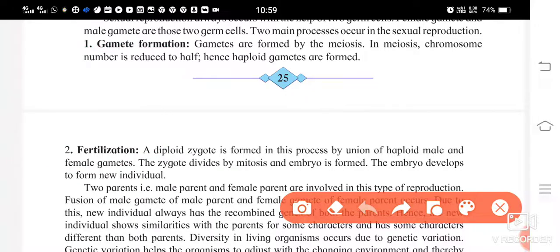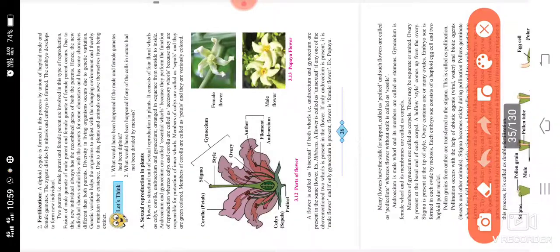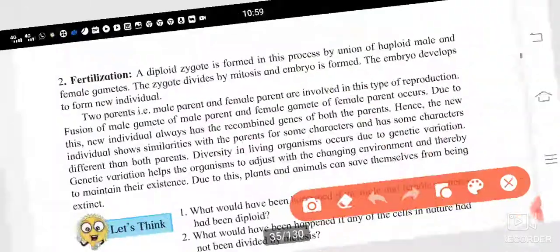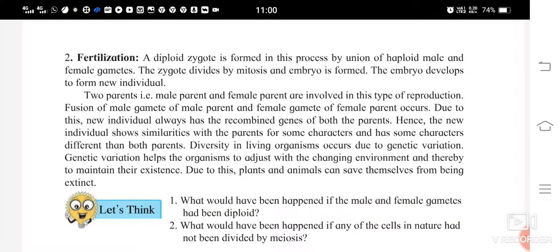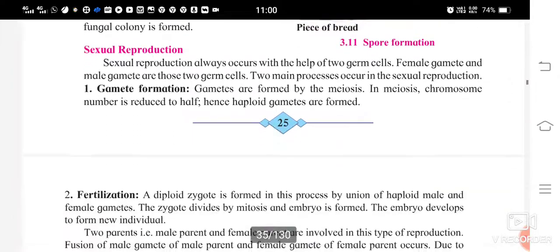First of all, let us study gamete formation. Gametes are formed by meiosis. In meiosis, the chromosome number is reduced to half, hence haploid gametes are formed. You have studied how mitosis and meiotic division take place.